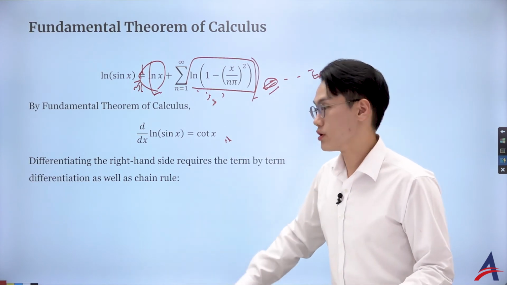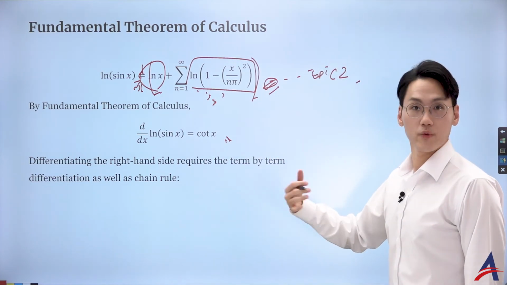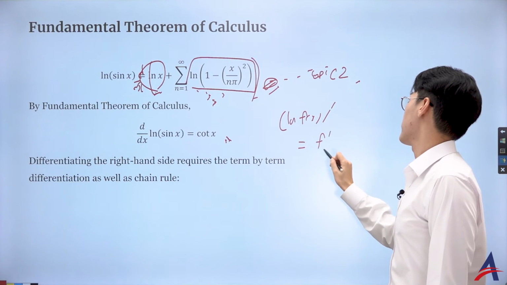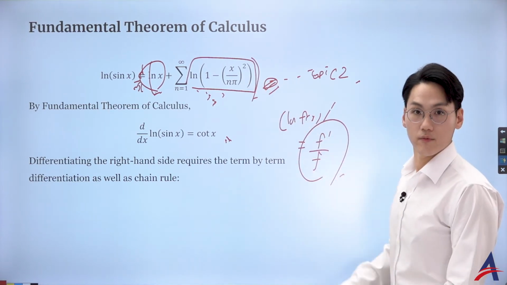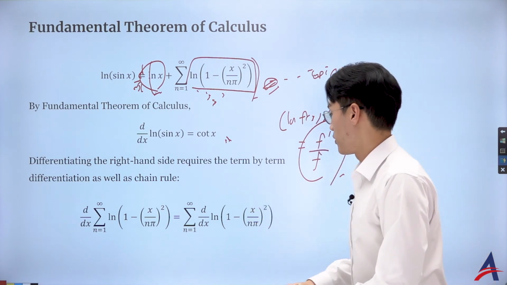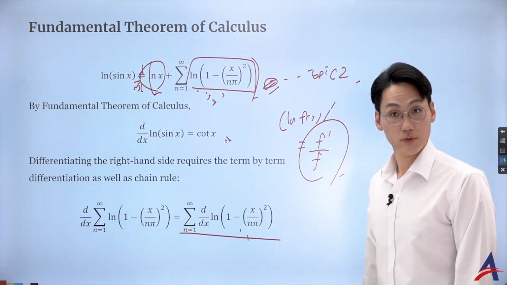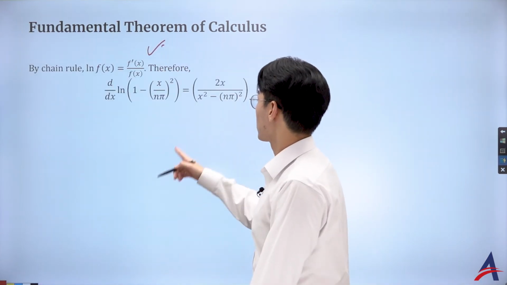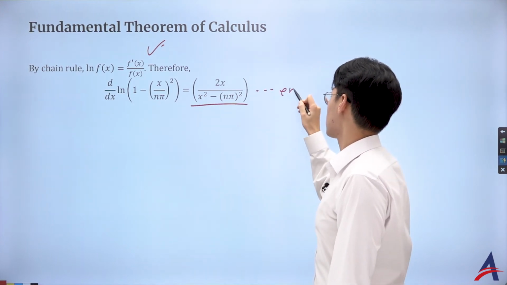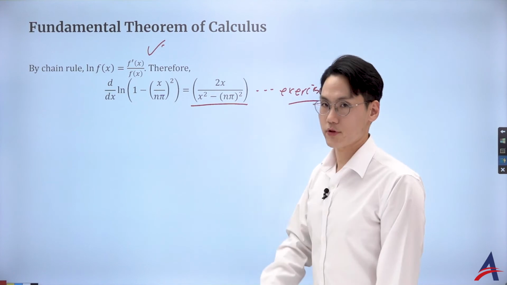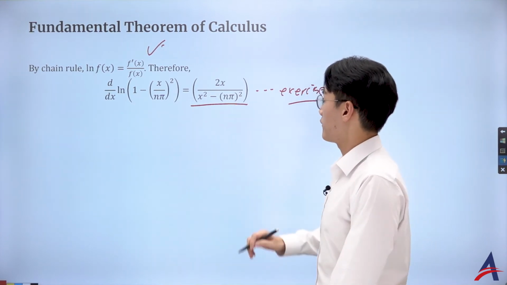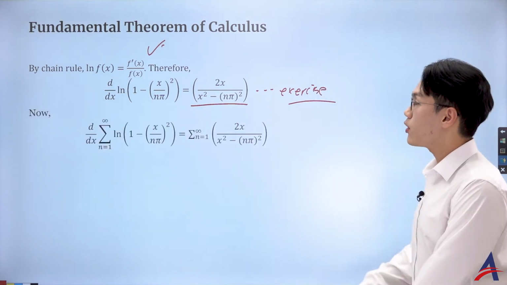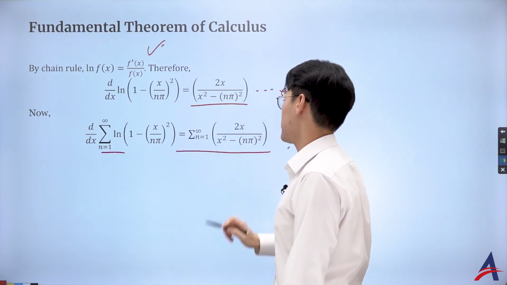But it's a logarithmic function, and for that we use the chain rule. Remember, if you differentiate ln f(x), what do you get? It's f prime over f, that's what I'm expecting. So I'm going to do the term by term differentiation. By the chain rule, let's see what we get. I will leave it as an exercise. This is really just a simple chain rule method, and you should be able to do it. If you can't, that's not good, so make sure you do the exercise. But let's have a look at this. That form just simply became this infinite series.